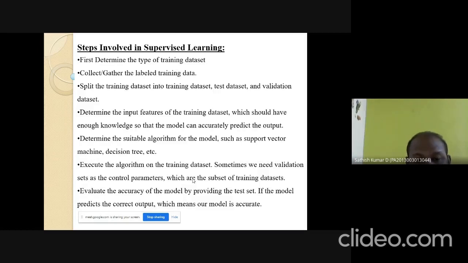Then finally execute the algorithm on the training data set. Then evaluate the result of the algorithm. If the model predicts the correct output, which means our model is accurate. Otherwise, we need to refine the model for the next step.